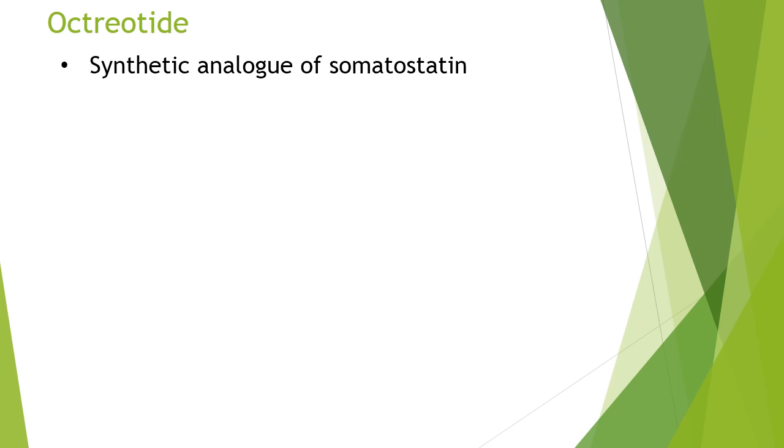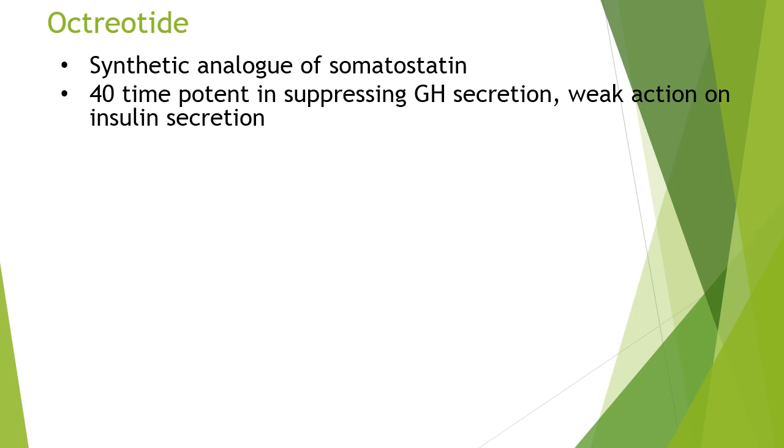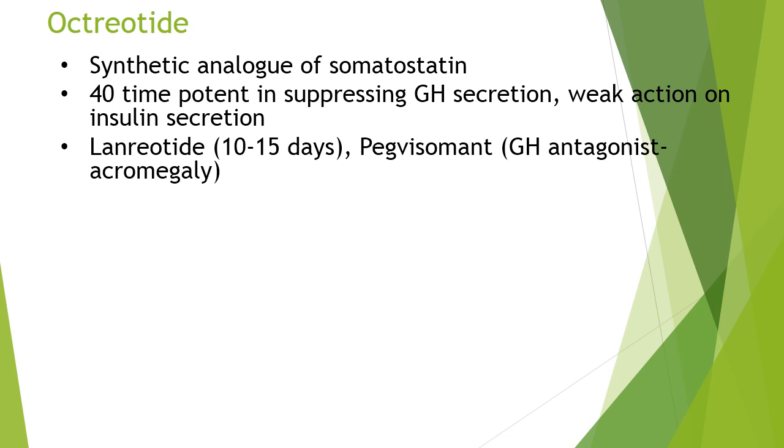Octreotide is an analog of somatostatin, which is more potent and long acting as compared to somatostatin, and at the same time it has weak action on insulin release. There are other analogs like lanreotide, which is still longer acting as compared to octreotide, and pegvisomant, which is a growth hormone antagonist used in acromegaly. Pegvisomant acts by blocking the growth hormone receptor, while octreotide and lanreotide inhibit the release of growth hormone.